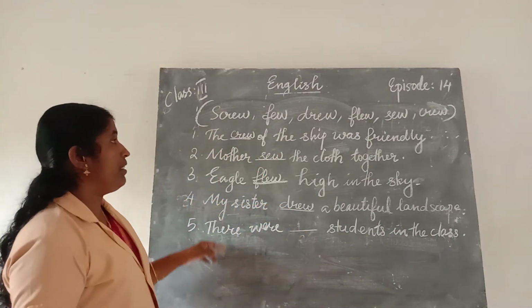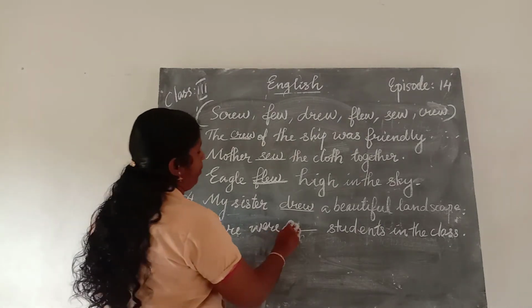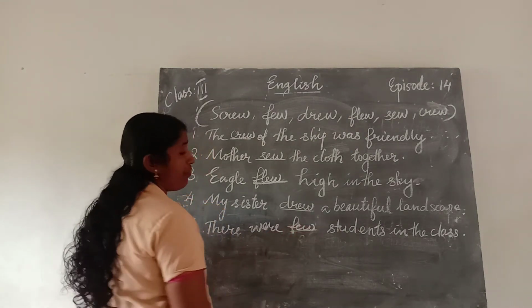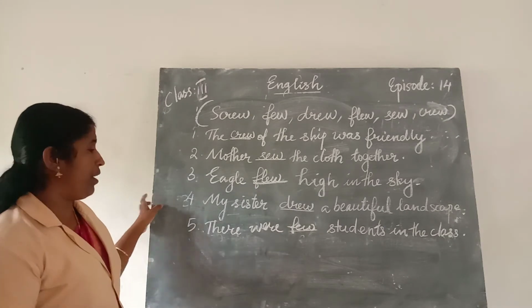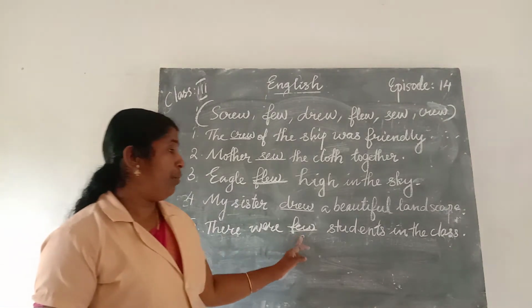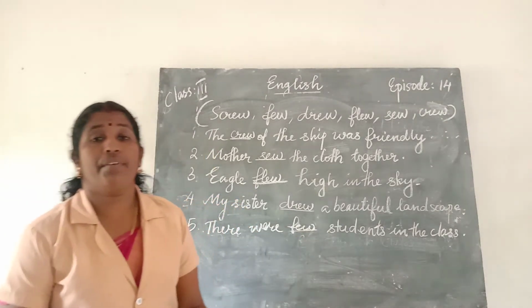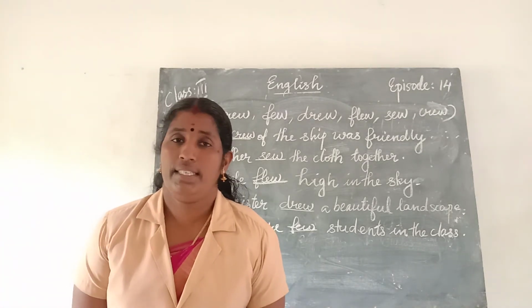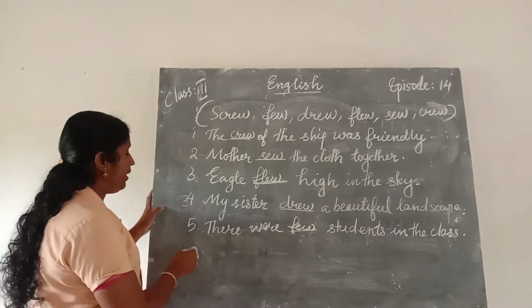Which one is correct? Few. F-E-W, few. Few means some students. There were few students in the class.